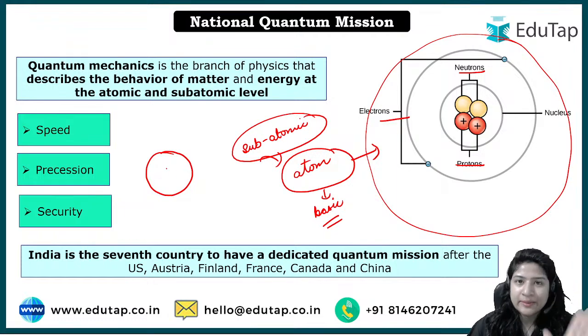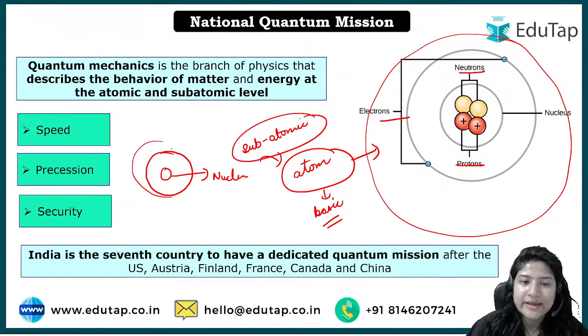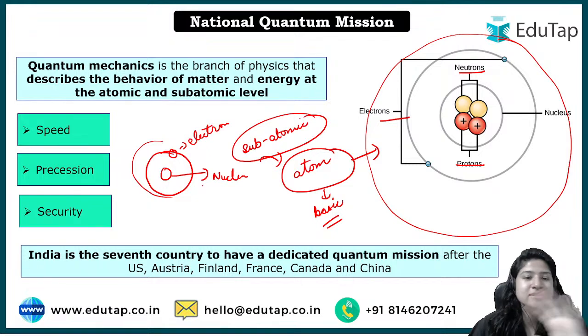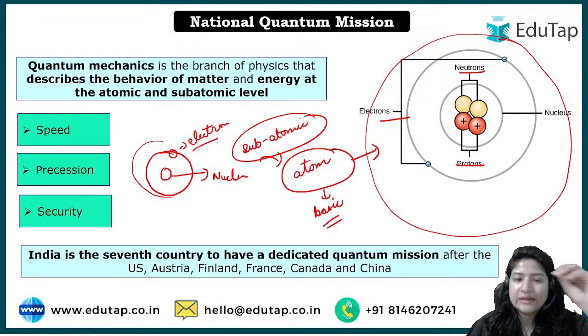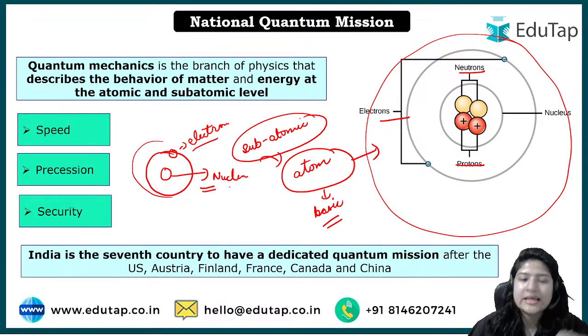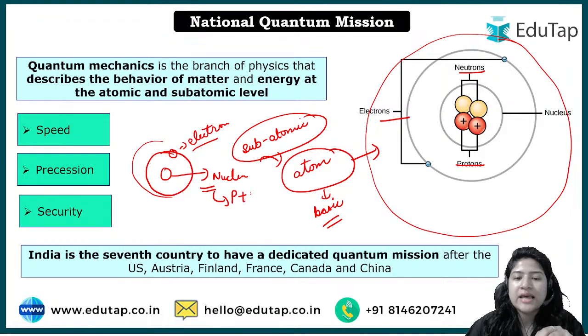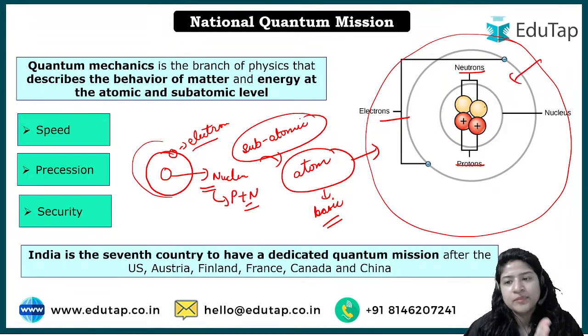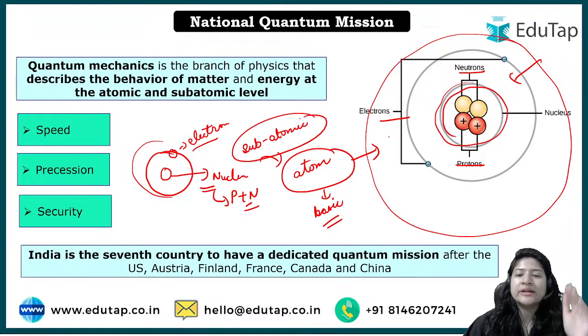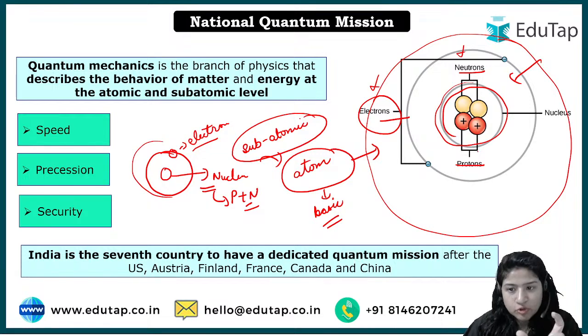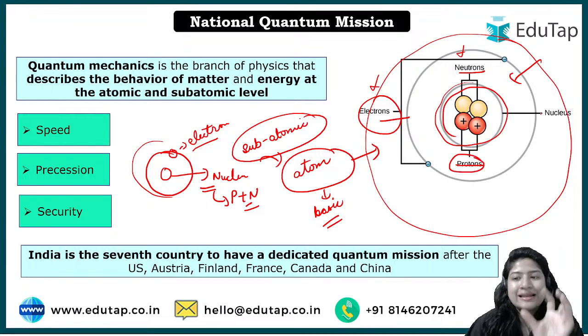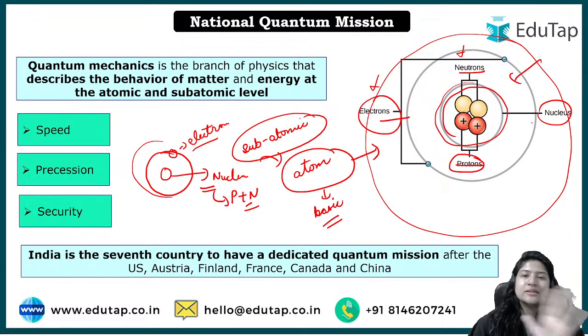In the basic structure of an atom there is a nucleus in between, and then there are orbits that run. In the orbit we have electrons. Don't understand too much, just simply understand: in an atom there are electrons that revolve around the nucleus, and the nucleus consists of protons and neutrons, as can be seen in the picture. Neutron and proton collectively are known as the nucleus. I hope you have understood the basics.